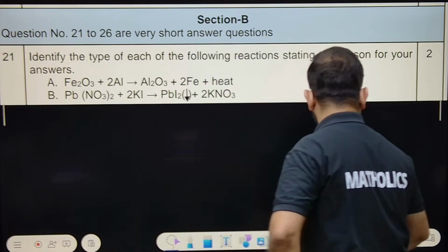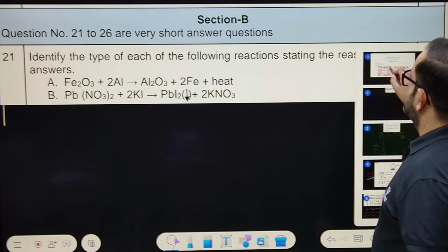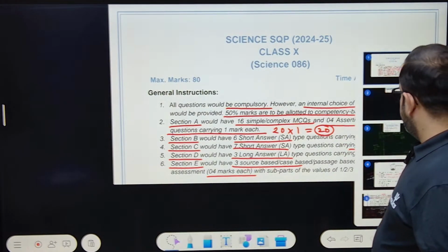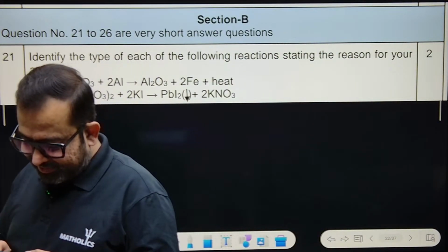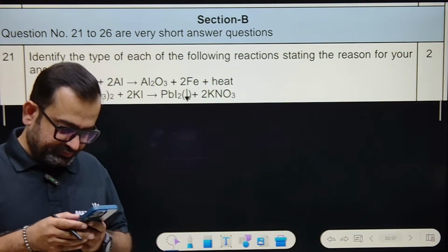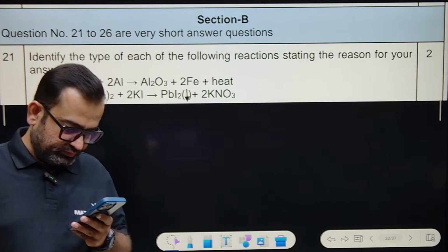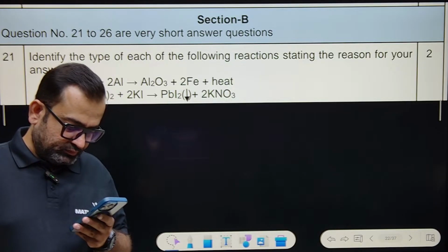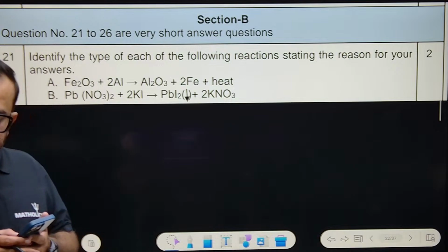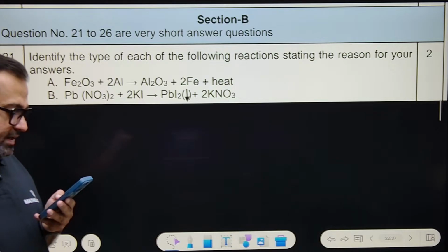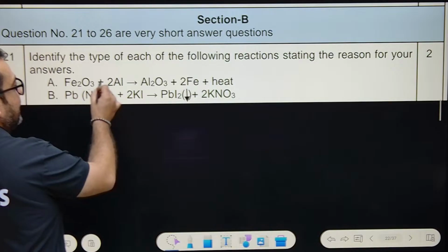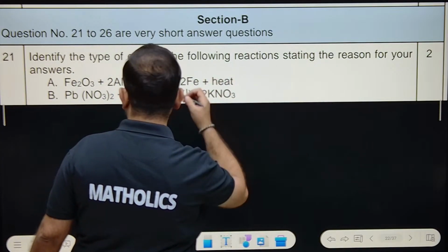So this was a sample paper from the year 24-25. Question number 21. Anyone with the solutions? I'll give you the answer, don't worry, I'll write it. Displacement reaction, and B, double displacement reaction. Displacement and double displacement are correct. Identify the type of each of the following reactions, stating the reason for your answer.